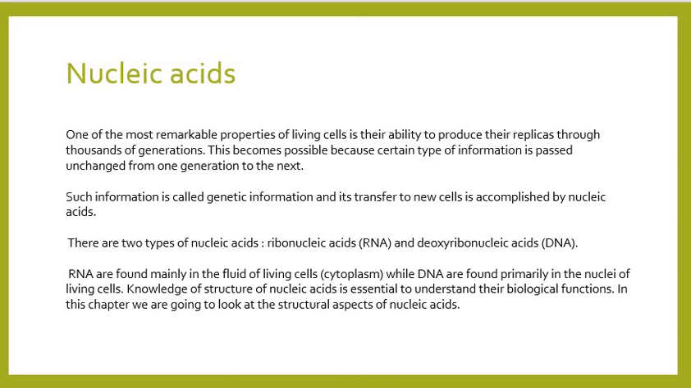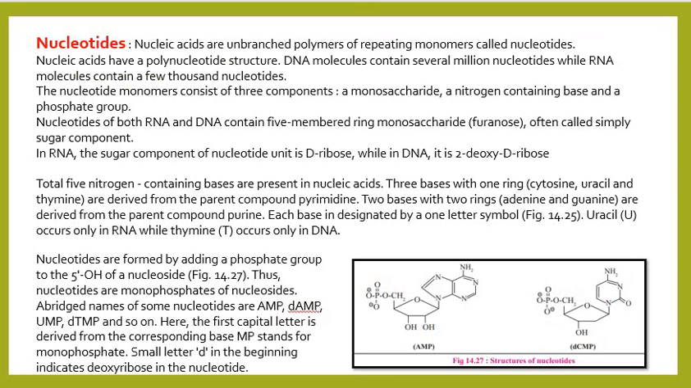Now let's understand the nucleic acids. The first term is nucleotides. Nucleic acids are unbranched polymers of repeating monomers called nucleotides. You can say nucleic acids are formed by the monomer nucleotides. Nucleic acids have a polynucleotide structure, and a DNA molecule contains several millions of nucleotides, and an RNA molecule contains a few thousands of nucleotides. This is a major difference between RNA and DNA.